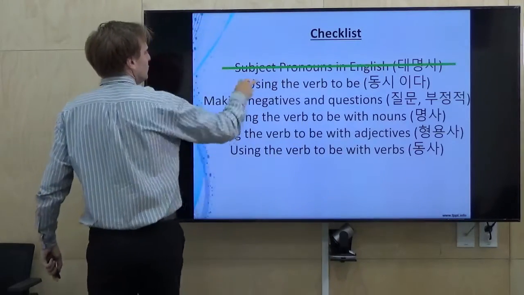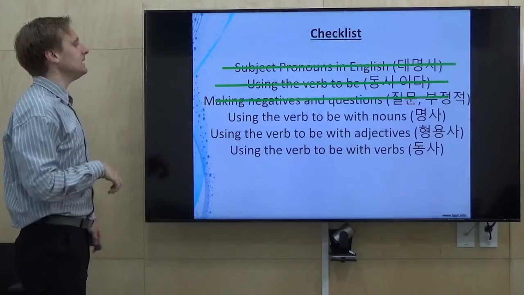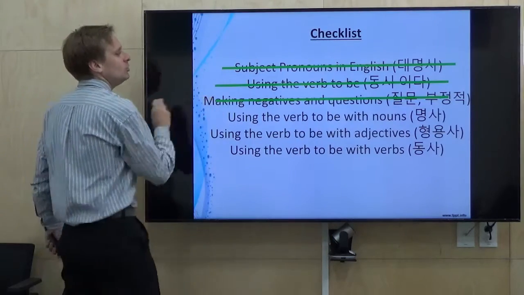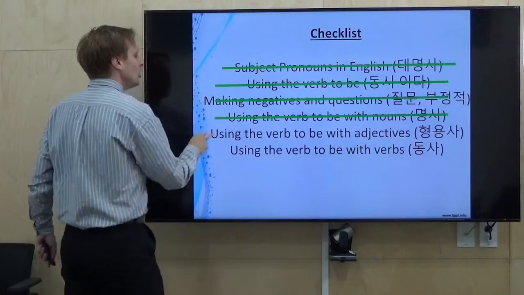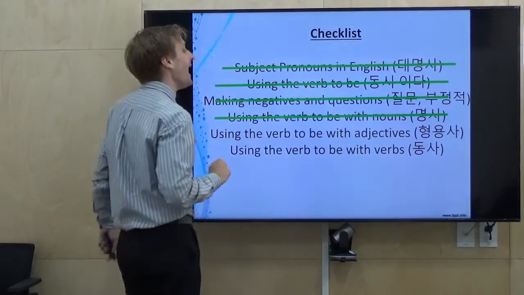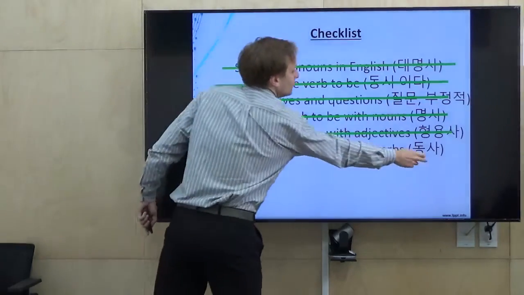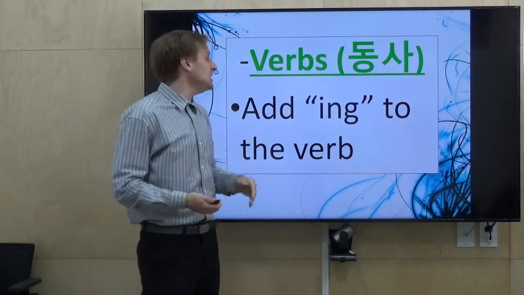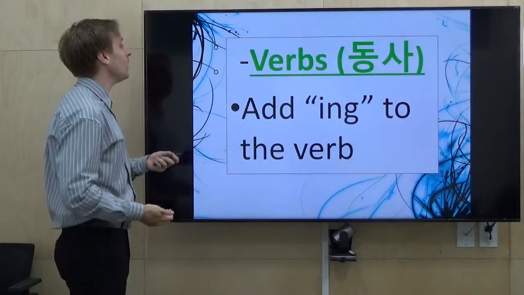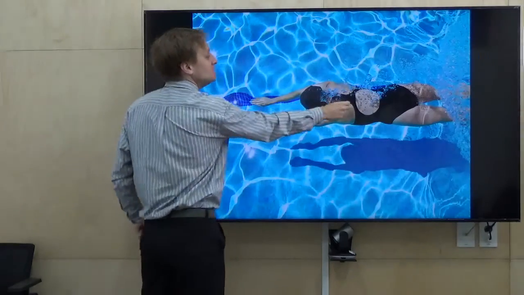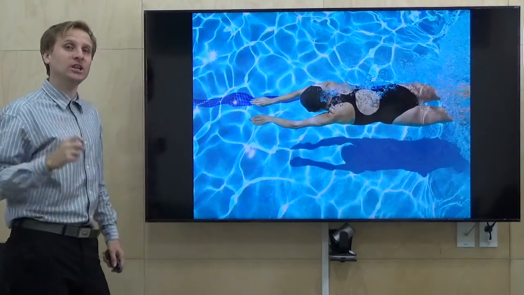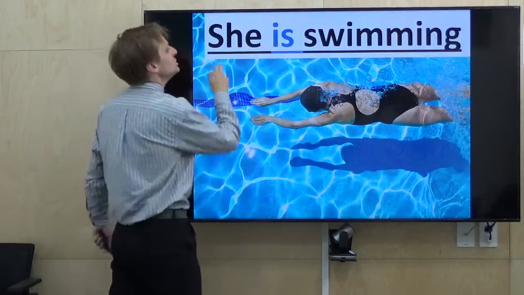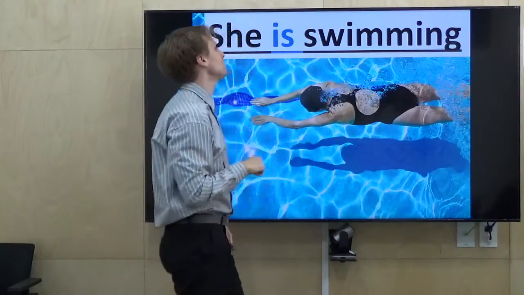Subject pronouns, using the verb to be, making negatives and questions, using the verb to be with nouns, using the verb to be with adjectives. Let's move on to verbs. Just add ing to the verb. So let's see how that works. What is she doing? Add the ing. 3, 2, 1. She is swimming.